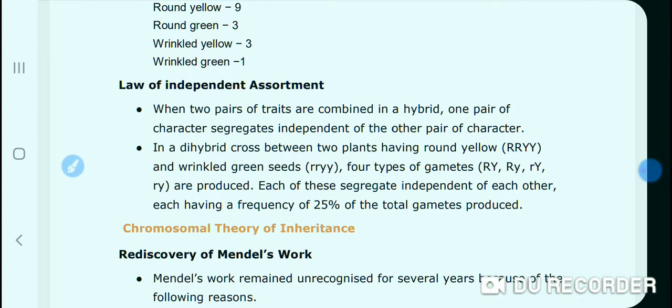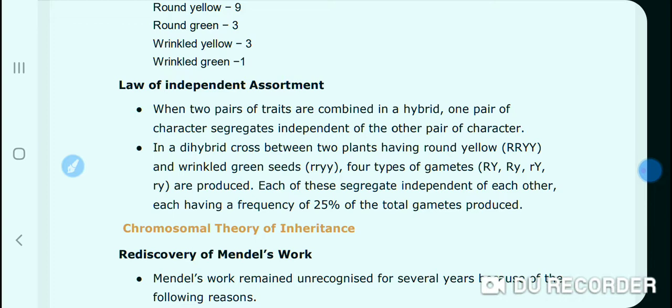Students, till now you have studied about the inheritance of one gene and inheritance of two genes, that is monohybrid and dihybrid cross. I have told you that on the basis of inheritance of one gene, that is monohybrid cross, Mendel gave two laws of inheritance.